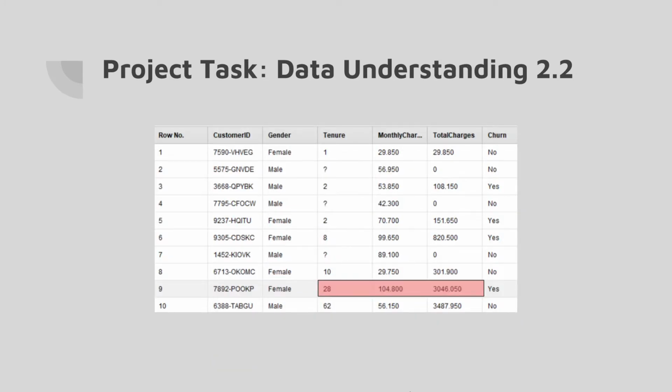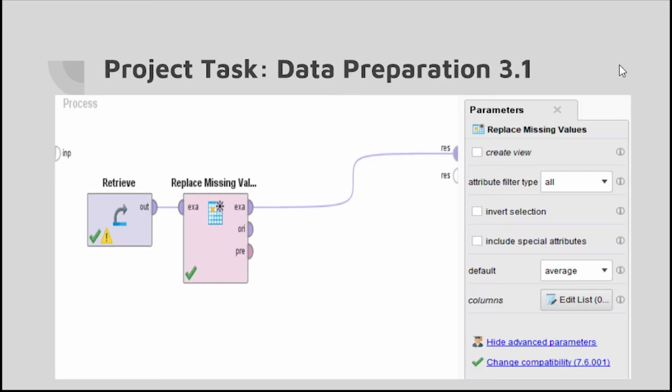Here we see the total charges that were given to each customer. The total charge that's highlighted in red is actually wrong, as 28 times 104.8 will give a total charge of 2,934.4. However, the total charge reads 3,046.05. This poses a problem as we can see that the calculations are not 100% accurate.